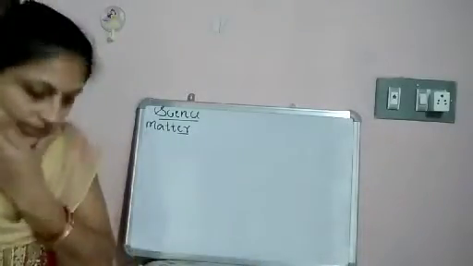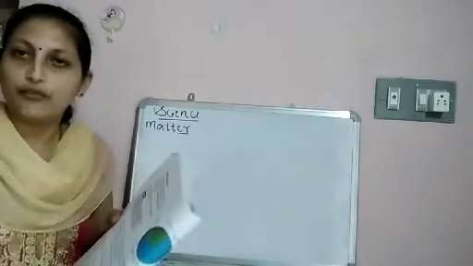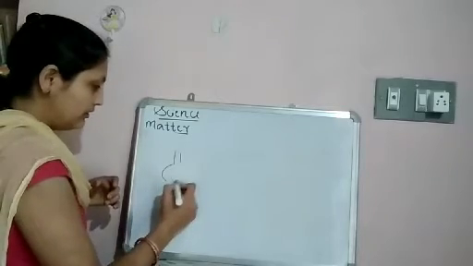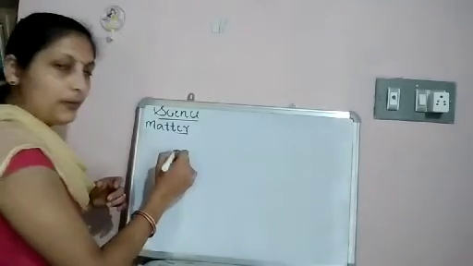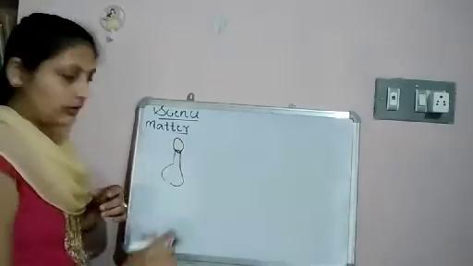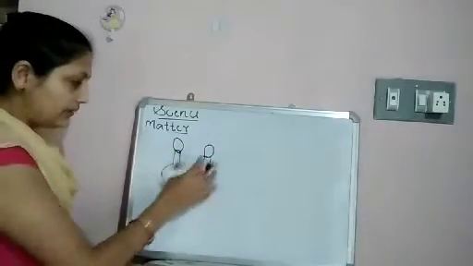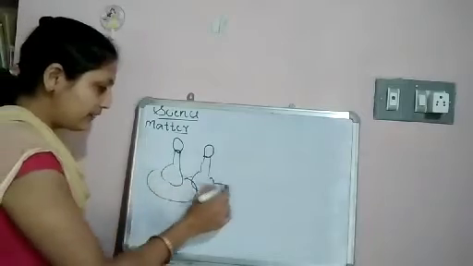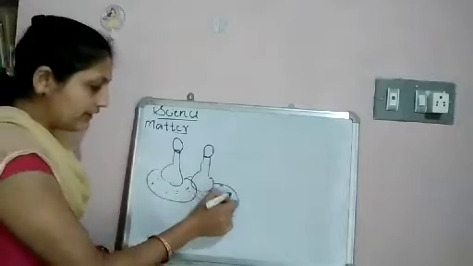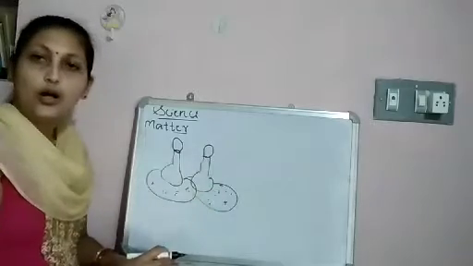Okay. So for this, they have given an activity in your textbook. Perform this activity with the help of your parents. What you have to do is take a bottle and tie a balloon to the bottle lid. Take two bottles and tie balloons to both, and keep these two bottles in separate containers. Fill one container with cold water and another container with hot water.